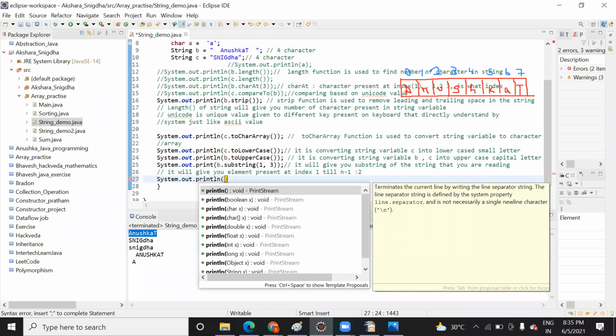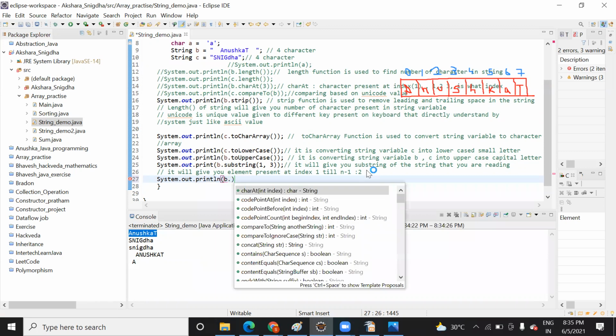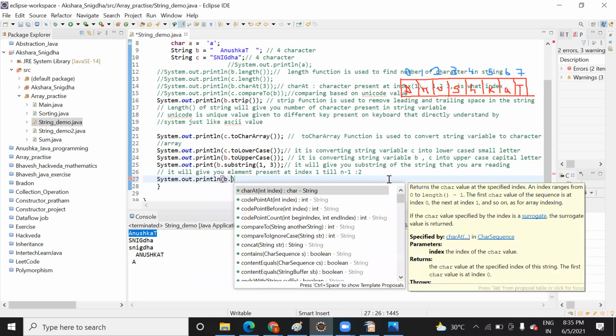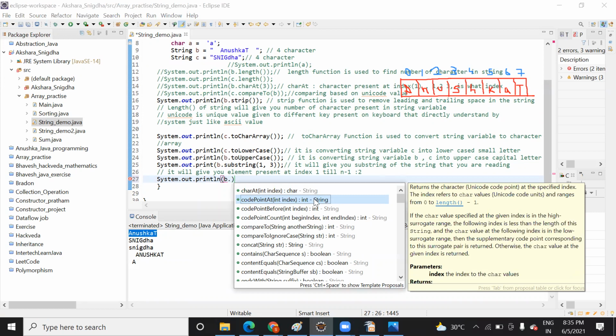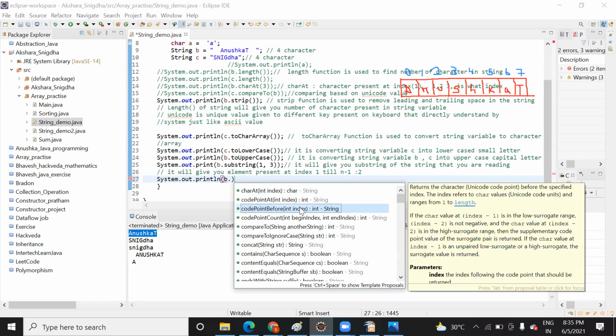Suppose the name of the variable is b, put a dot. Once you put the dot, you will see it suggests the different kinds of predefined functions available. Okay. Based on that, once you select any function, it will give you the detail also, what it is used for. You can see what parameter you want to pass, that also you can see.